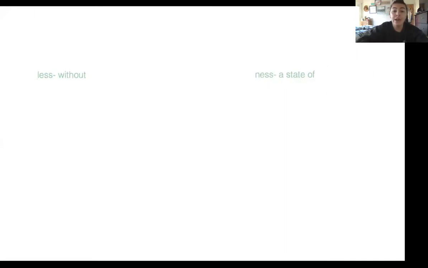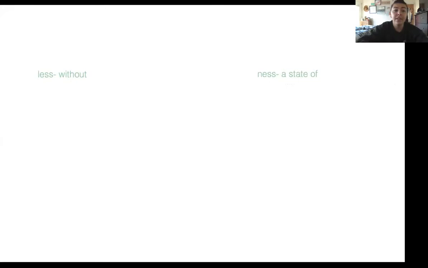So if I'm using the suffix less, I have words that I can use like careless. So if I have careless, that means without care. So if I was careless about putting away the cookies, I put the cookies away without care. Maybe I threw them into the cabinet, or maybe I closed the cabinet on them.